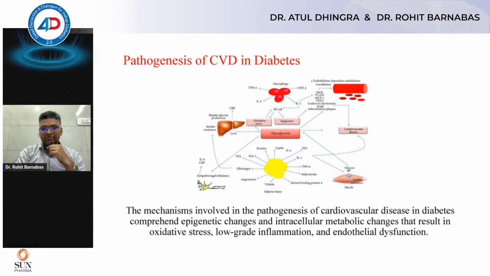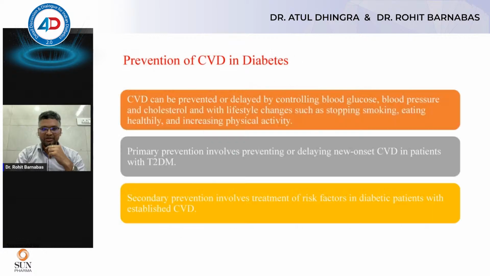That is, a lot of hyperglycemia, oxidative stress, and epigenetic changes finally lead to increased inflammatory markers and increased free fatty acids. So all this milieu finally leads to poor vasculature, that is, the endothelium gets affected, because of which patients can have morbidity and mortality because of coronary vascular disease.